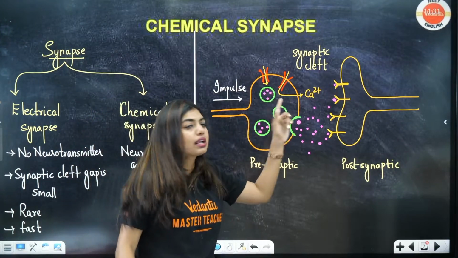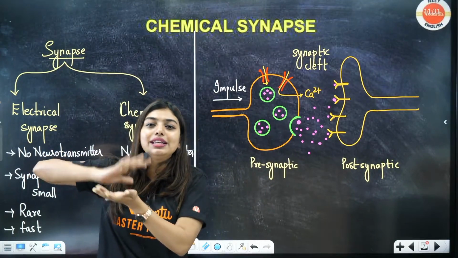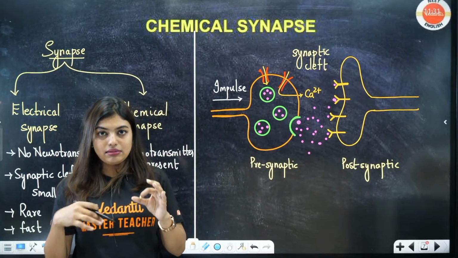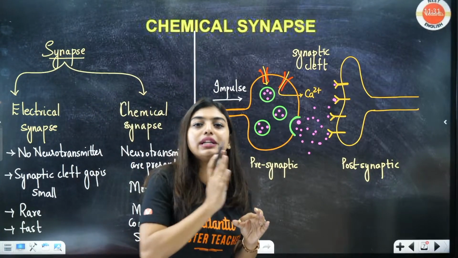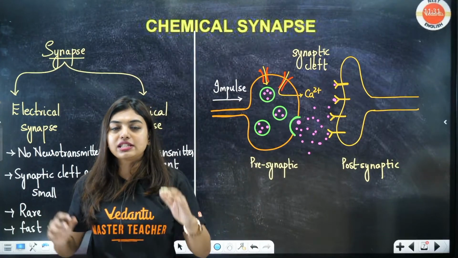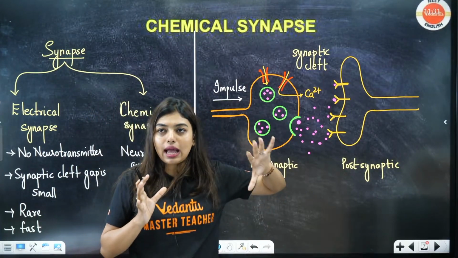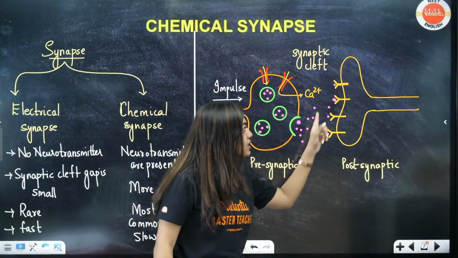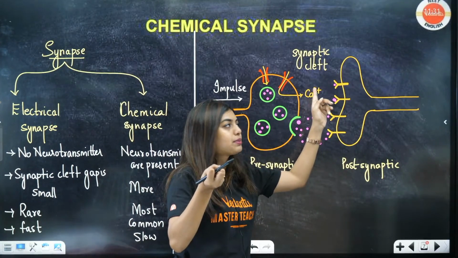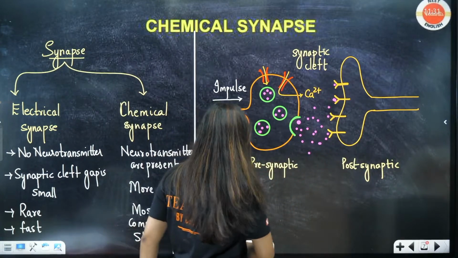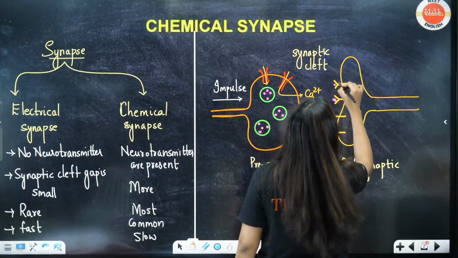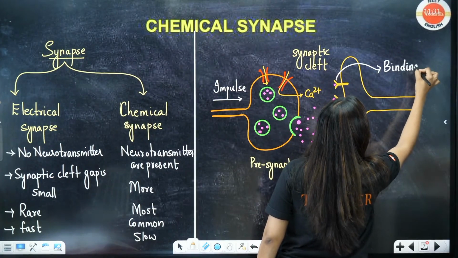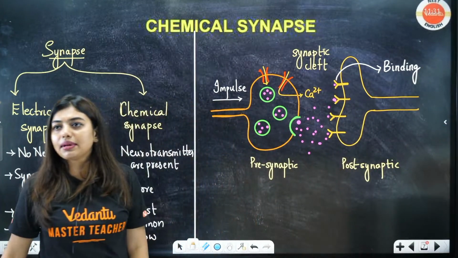Now these calcium gated channels will open and calcium will enter the presynaptic. This automatically sends the message that the neurotransmitters have to be released. Neurotransmitters will be released into the gap junction, and the receptors will accept the neurotransmitters and binding will happen. Is this clear to all of you? The steps are clear. Do you want me to write the steps again? This is how a chemical synapse happens.